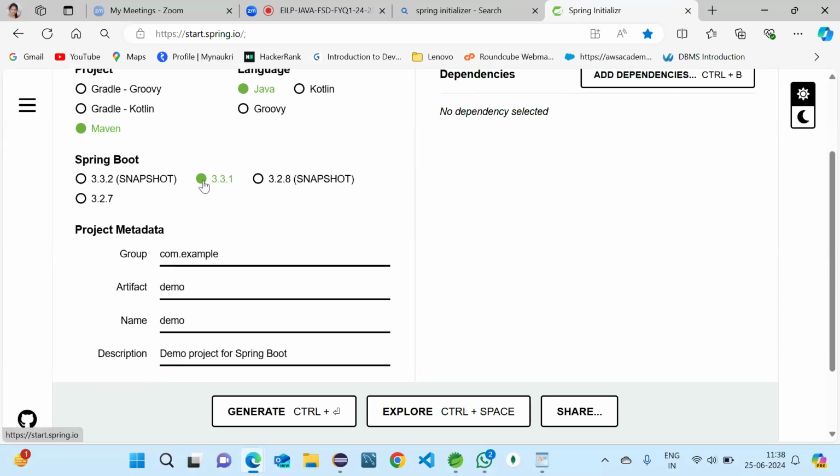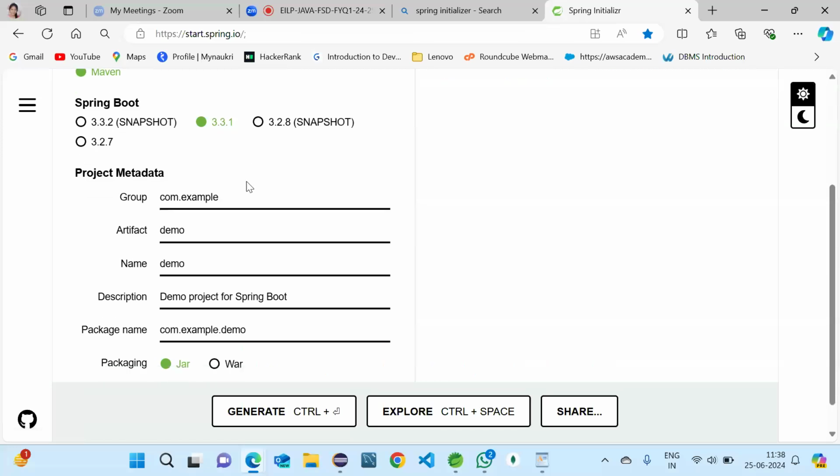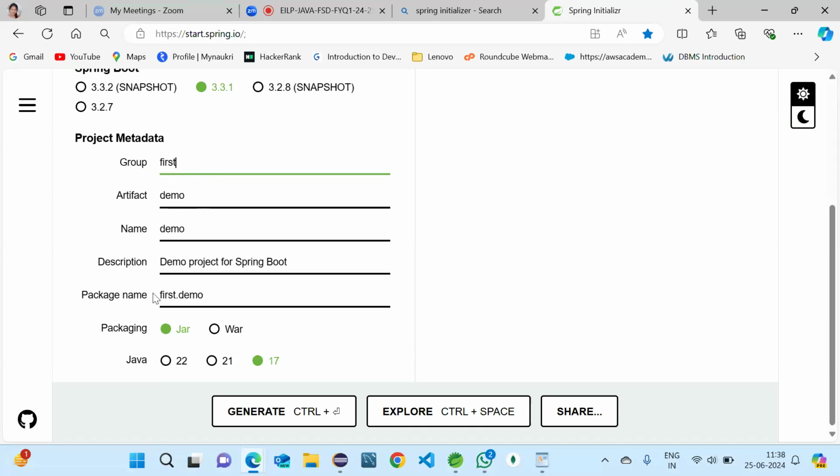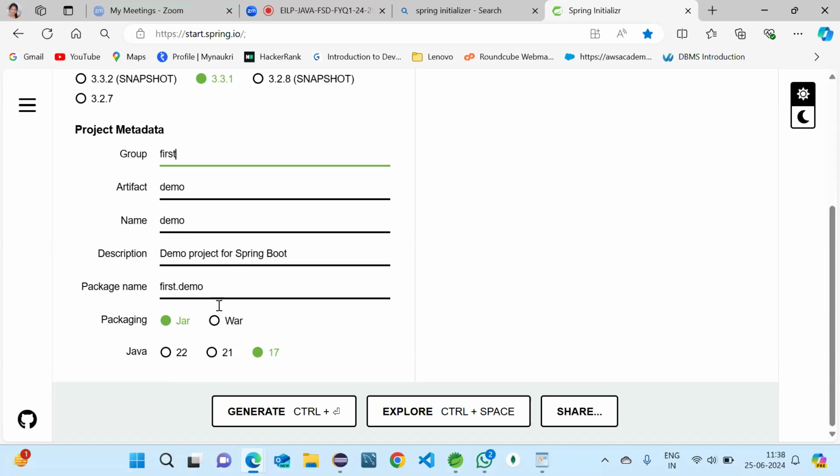So I'm just keeping the selected one only here. No need to change. And here, these values you can change according to your own. So group I wanted to change first because it is our first Spring project. And artifact I'm changing to demo project for Spring Boot, and here the package name will be first demo.